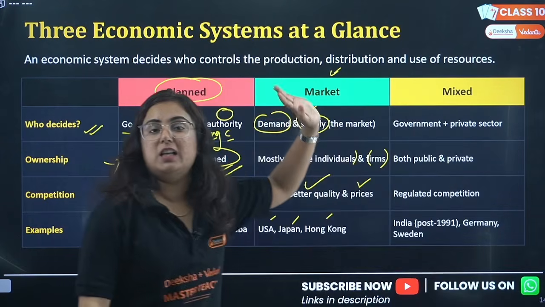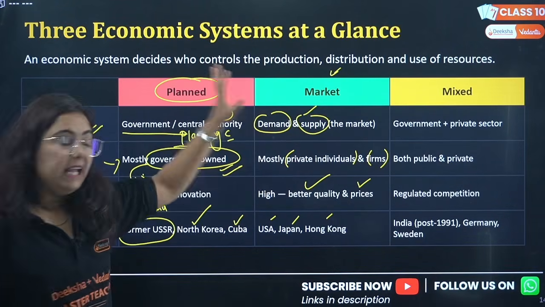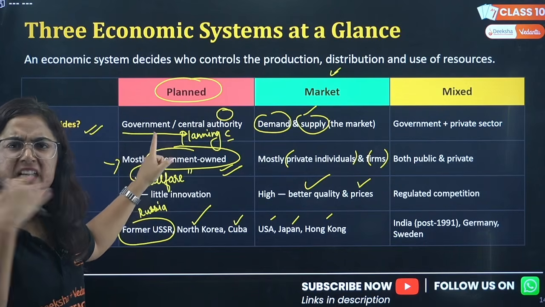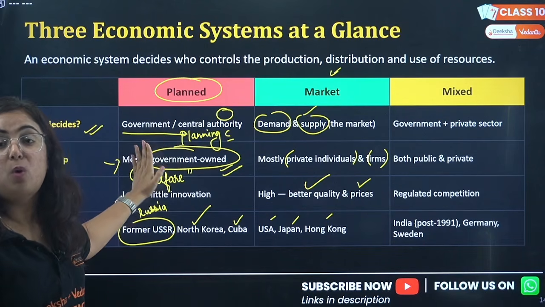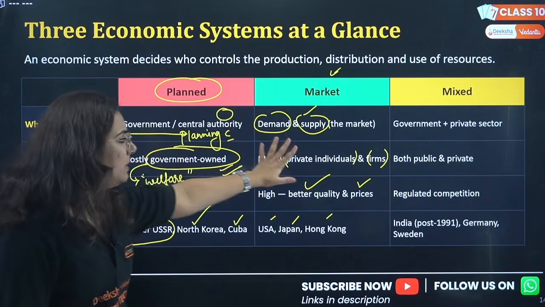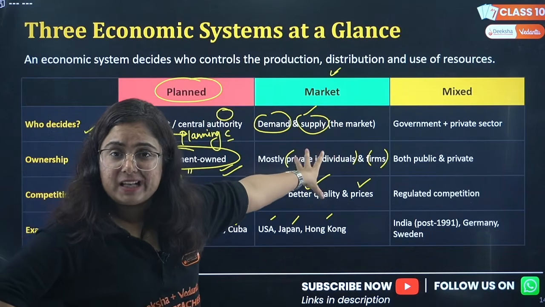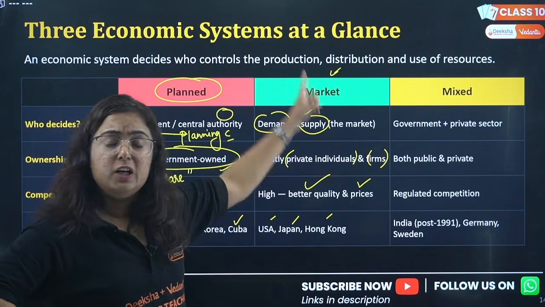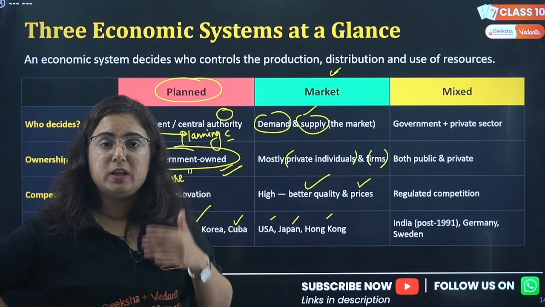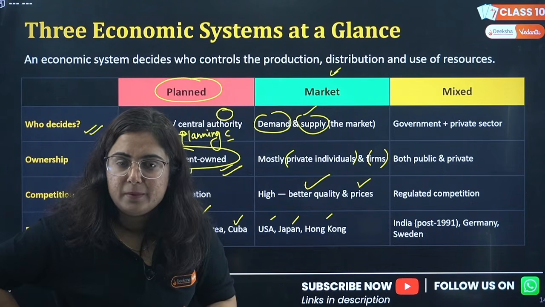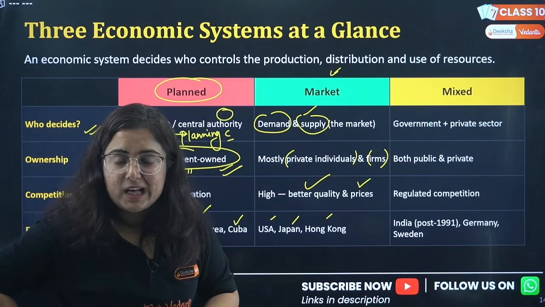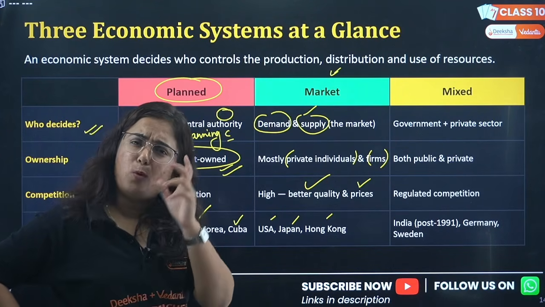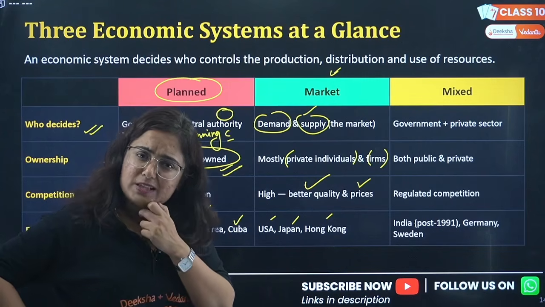Next is about the economy we follow. In India, do you believe that everything is planned by the government and every land and resource is owned by them? No. But do we follow a market economy, where every decision is taken by private individuals? No. There are a lot of things the government does, like railways owned by the government, highways owned by the government, toll tax collected by the government. We can see both the government as well as private individuals here.